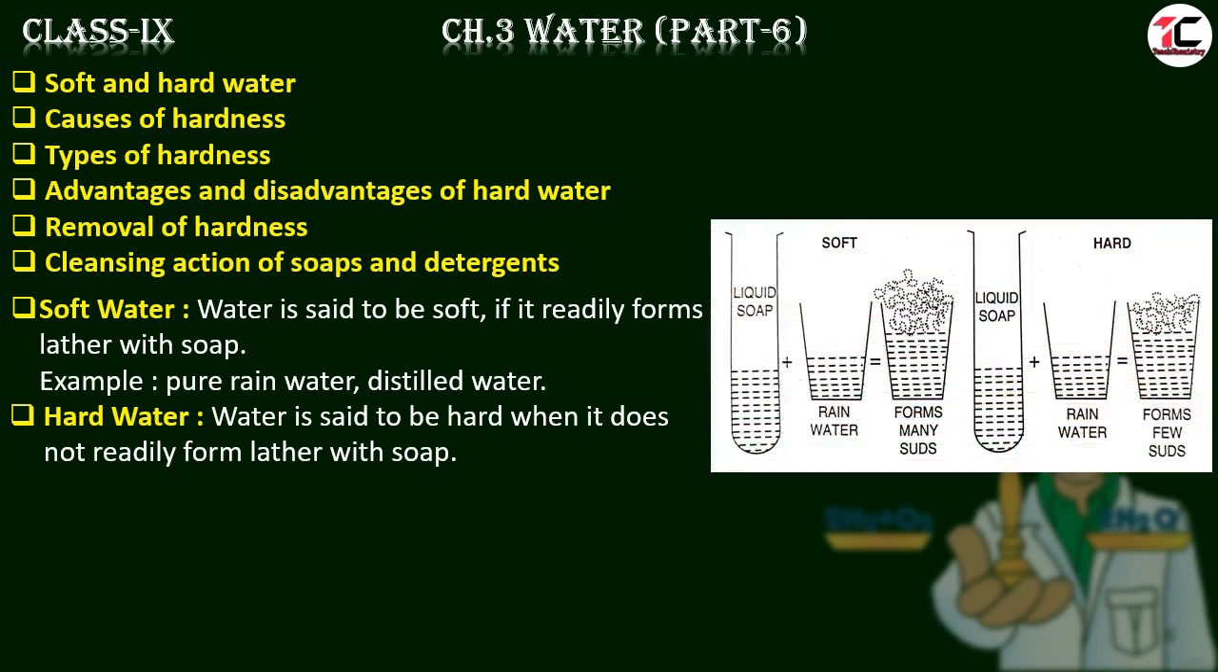Let us see in the diagram. Here is liquid soap. It is added to rainwater. After adding and shaking, it forms lather. It forms many shards. These are the lather. And again, we take the same amount of liquid soap, same amount of water, but here we can see it forms few shards. That means the amount of lather is less. It shows that this water is hard water and this water is soft water. Here the amount of lather is more and here the amount of lather is less.